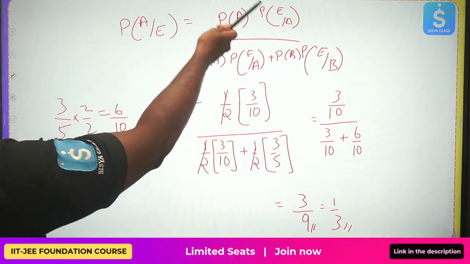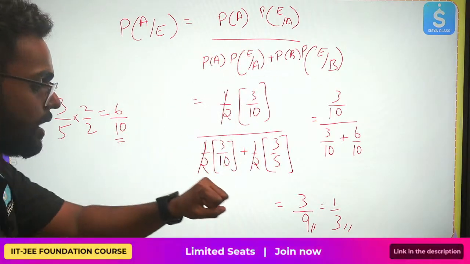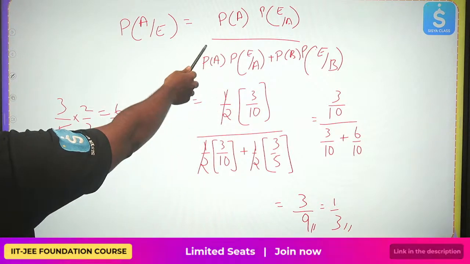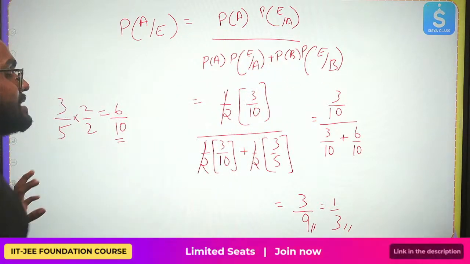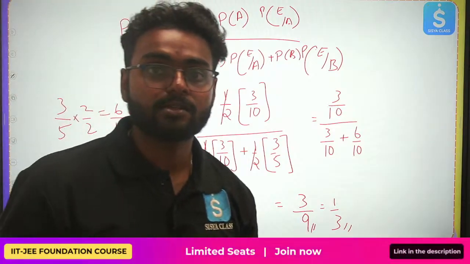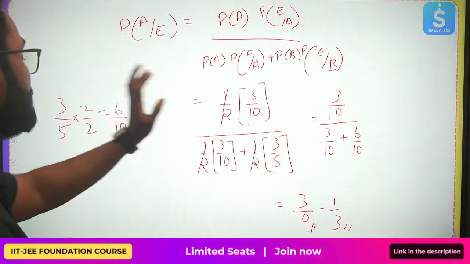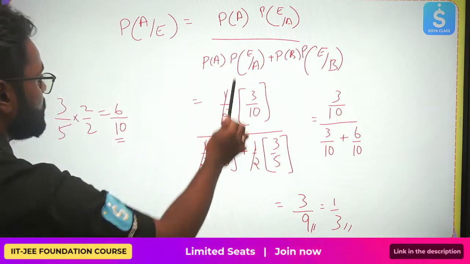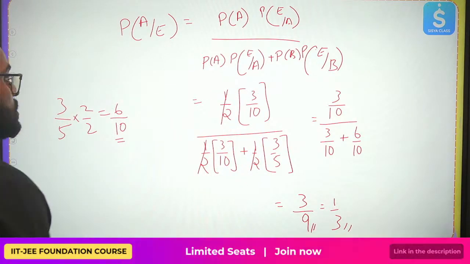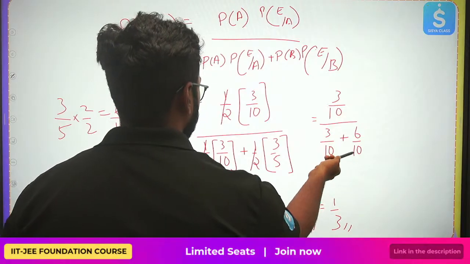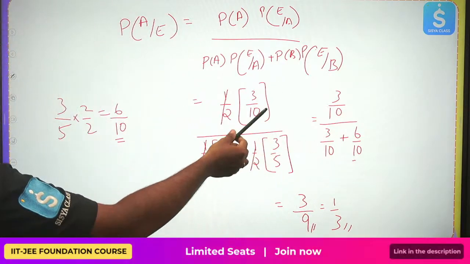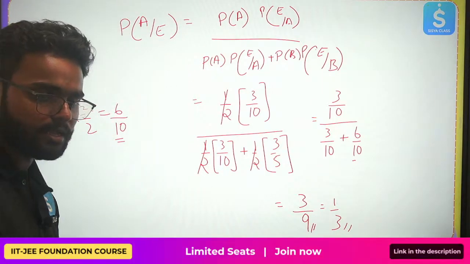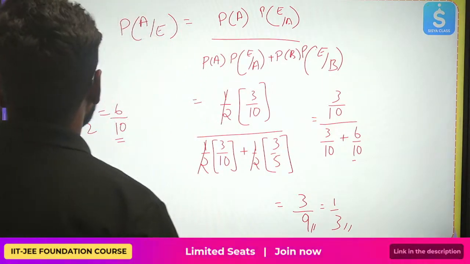I multiplied P of A, choosing the bag, into E by A, the ball chosen was white, divided by the first condition plus the second bag, where the probability of choosing the second bag is 1 by 2 into 3 by 5, where 3 is the number of white balls and the total number of balls is 5. I simplified this and got 3 by 10 over 3 by 10 plus 6 by 10, equivalent fractions. I added them, cancelled the denominators 10, 10, 10, and in the end was left with 3 by 9. Hope you understood this.